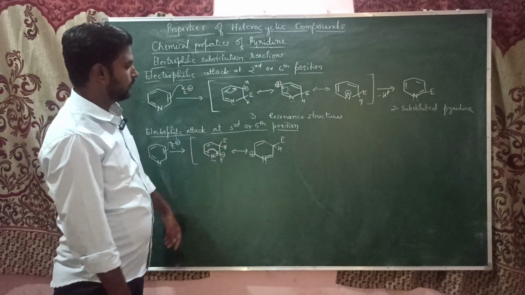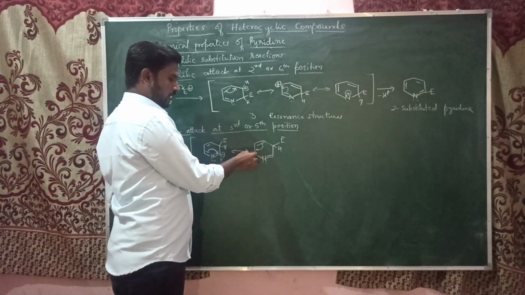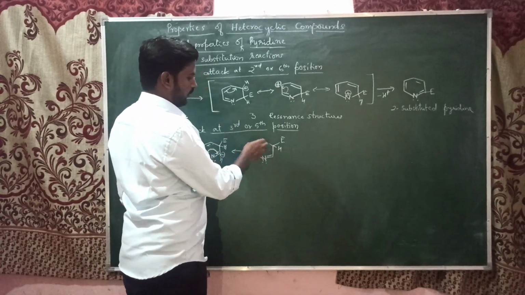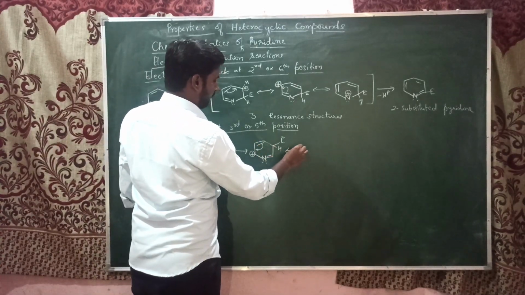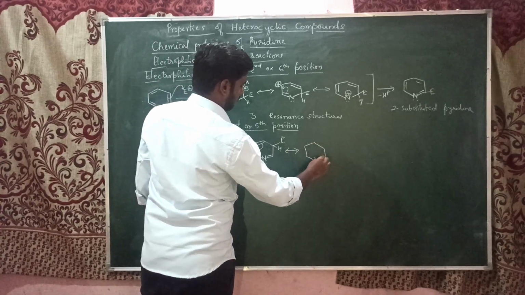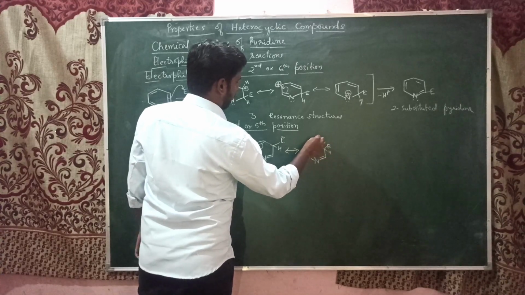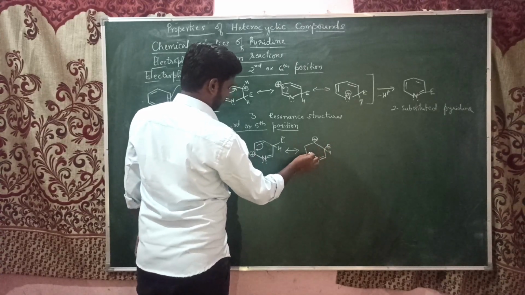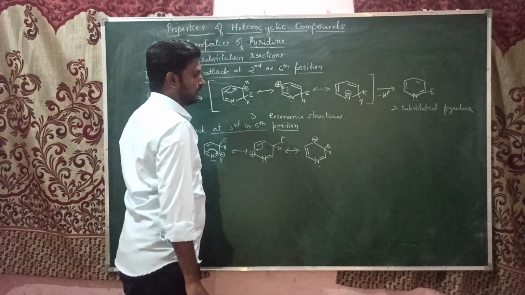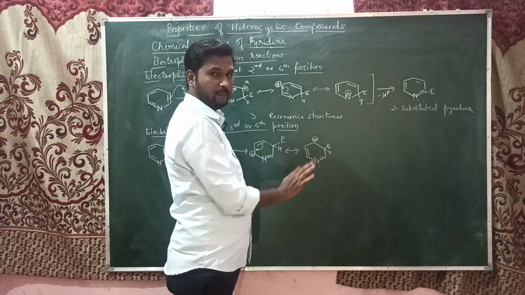Now this can also be stabilized by resonance. These electrons will shift here, forming a double bond, and there is the creation of a positive charge at carbon number 4. Finally, this hydrogen will give its electron, forming a double bond, and it is eliminating.